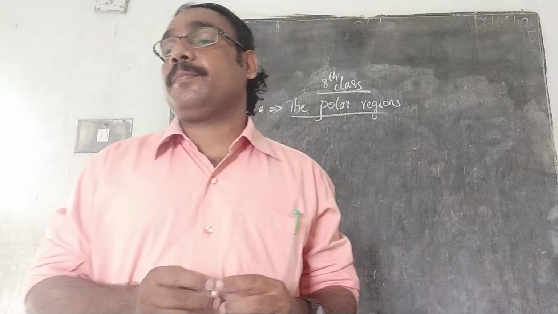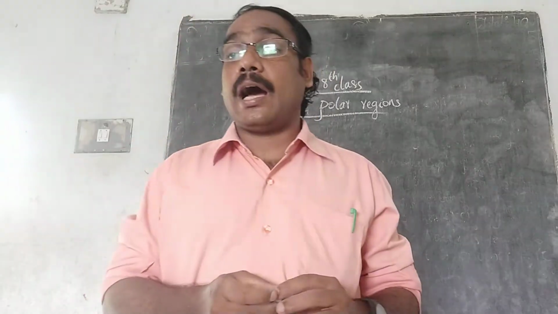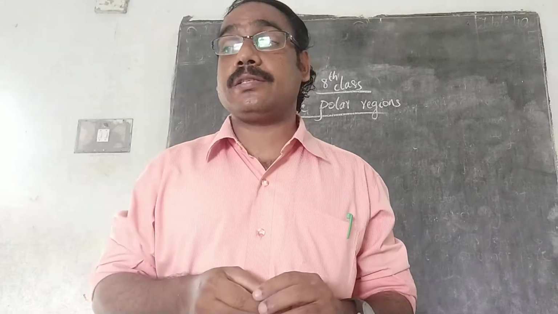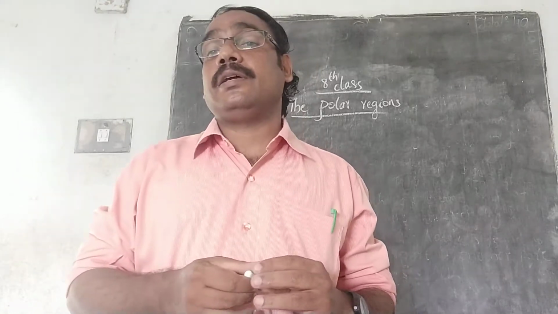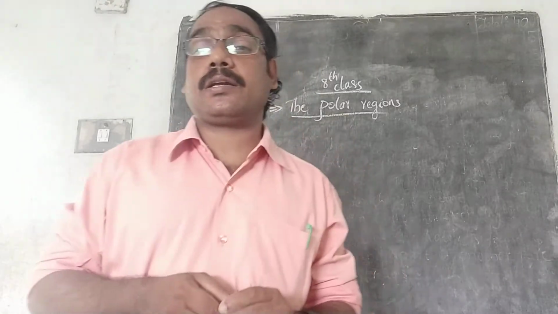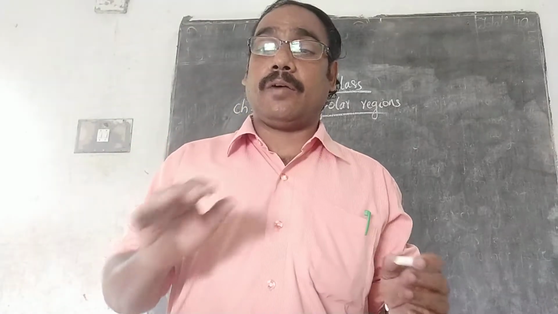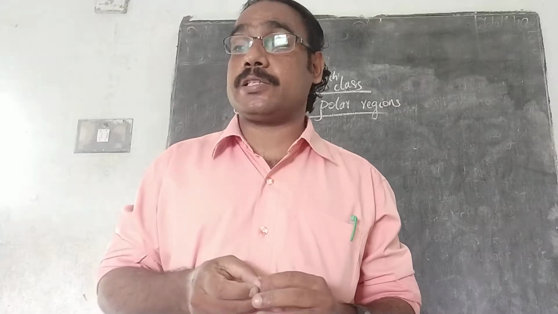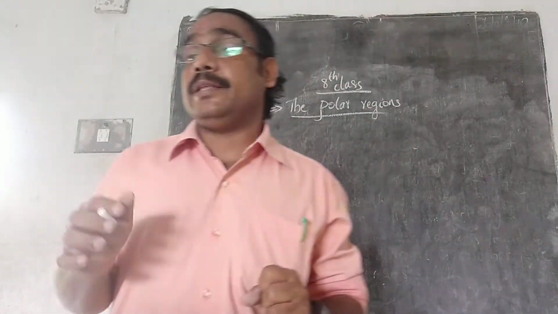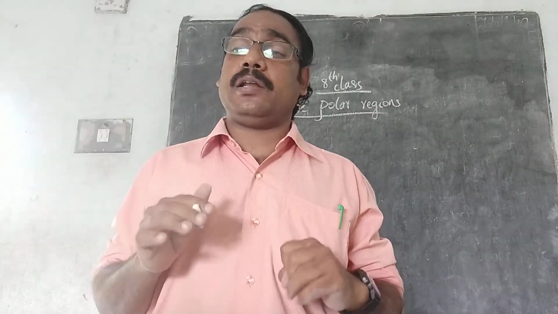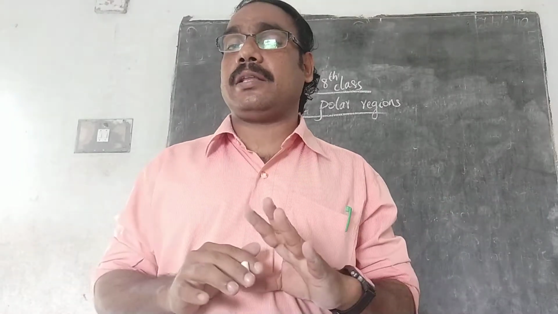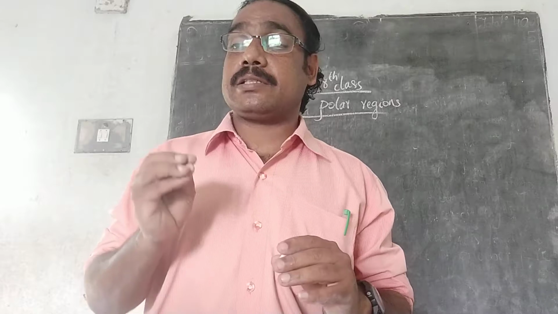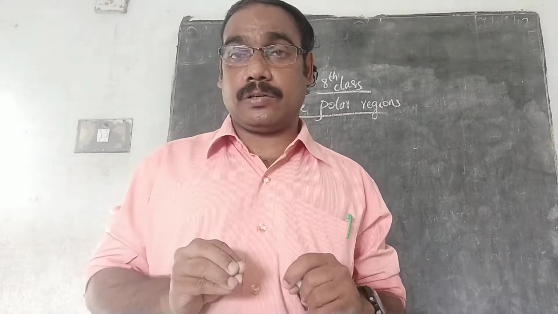The northern polar region is known as the Arctic circle. It is almost dark throughout November, December and January. That means we cannot see any sunlight, since the sun does not rise at all.